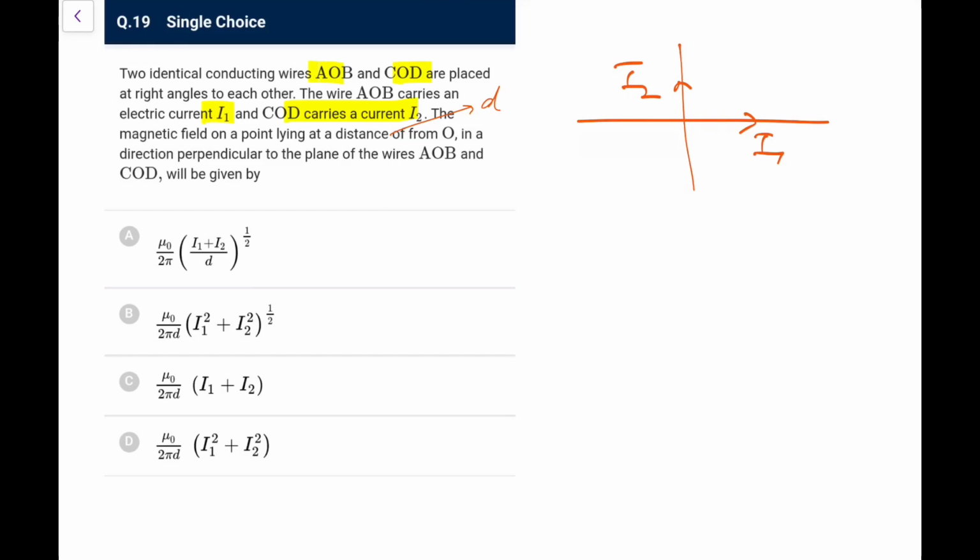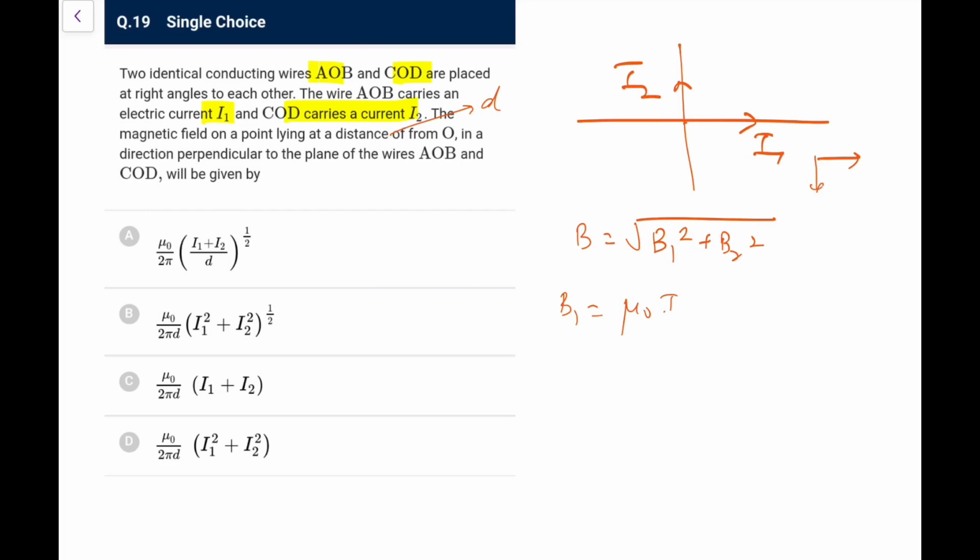So what would be the magnetic field? First of all, for this one, if it is D here, let's say it is above coming towards you, then the field due to I1 would be in this direction and due to I2 would be in this direction. So both would be perpendicular for sure. So B would be under root of B1 square plus B2 square.